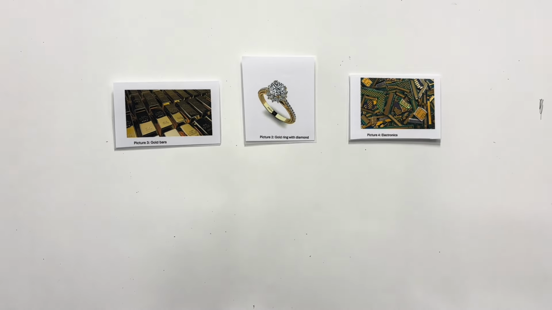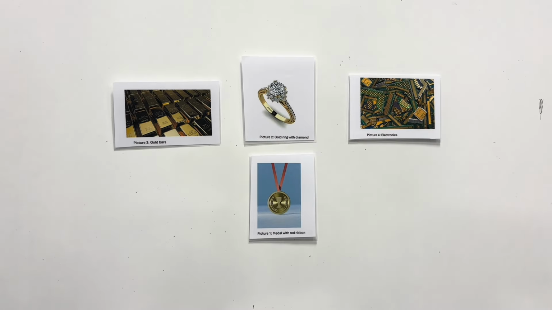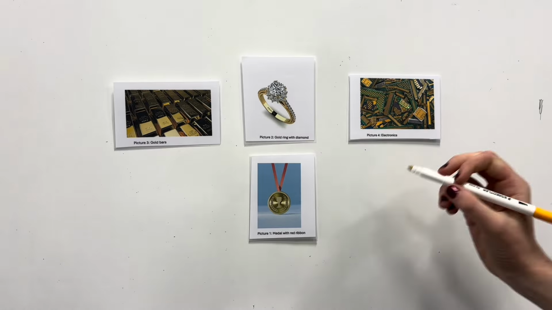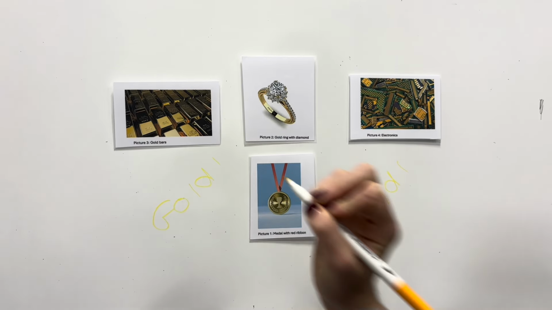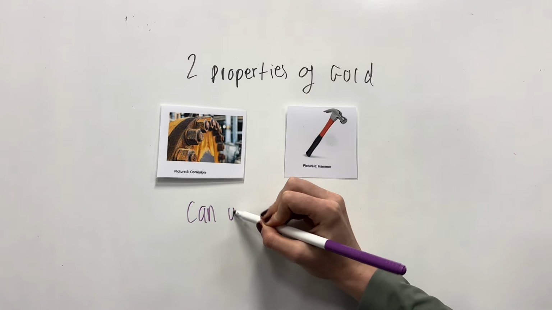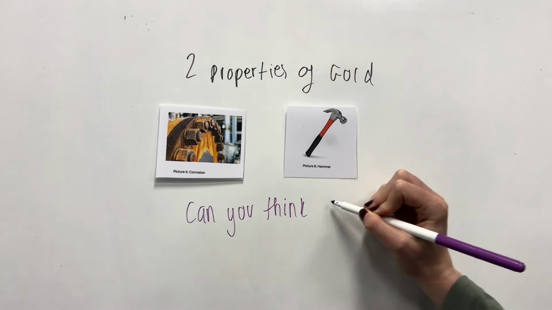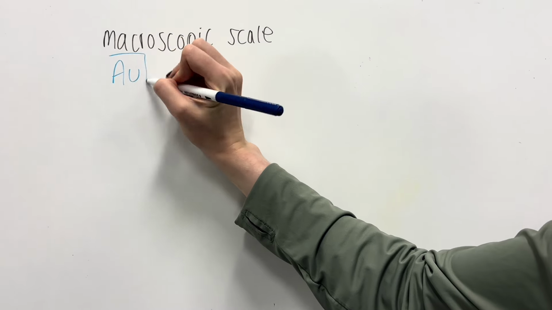What do electronics, a ring, a medal, and what we use as the gold standard all have in common? It's made out of this material called gold. Gold is resistant to corrosion and malleable. Can you think why? Please refer to reference 1 for this part of the video.